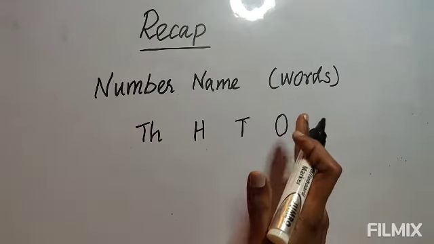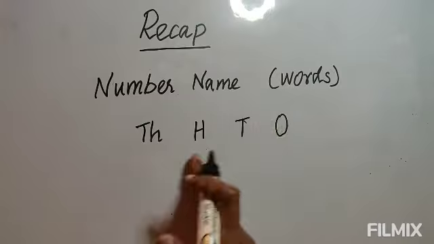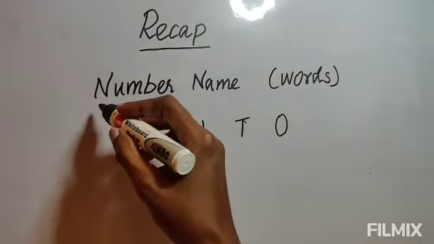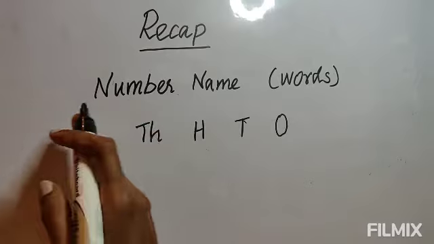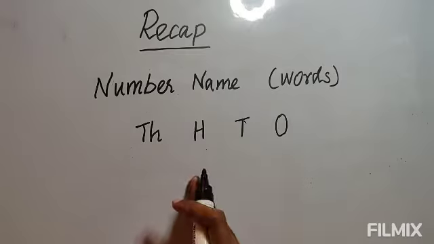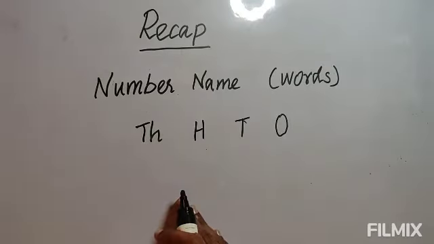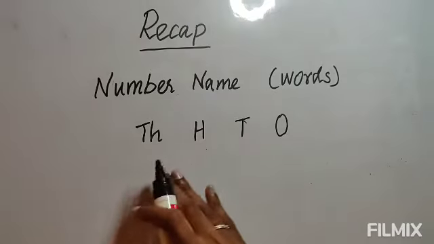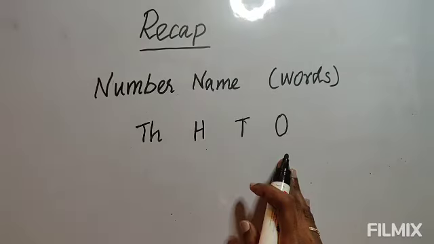Already last year I told you, you place the numbers from the ones place. When you place from ones, you start from the right side, not from the left side. When you are writing, you start from the left side. Suppose I am writing a number, I start writing from the left side. But the numbers are always positioned or placed from the right side. Okay, just the opposite of writing in other languages. So you have to start from the right side. If you remember this, then the number name is easy.